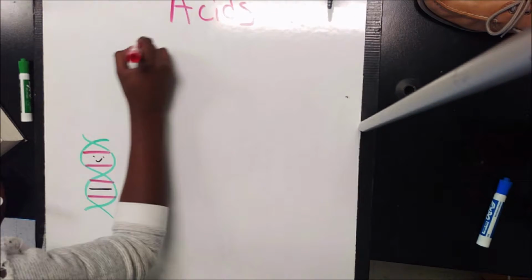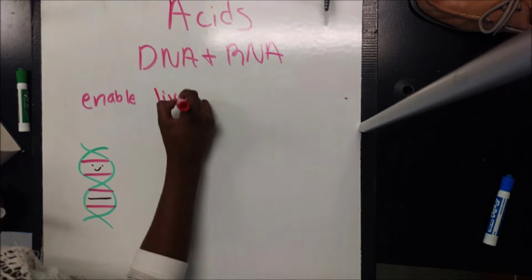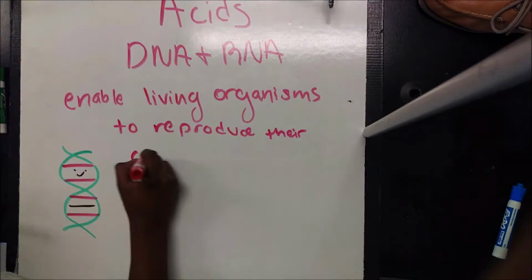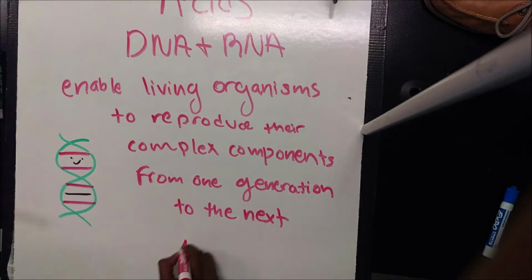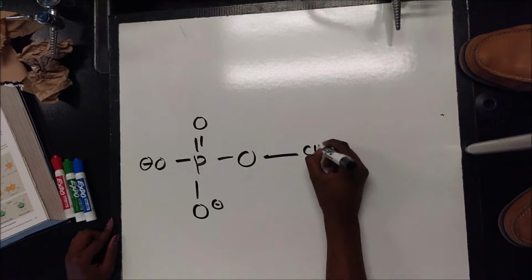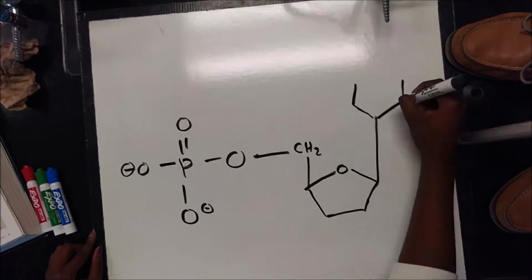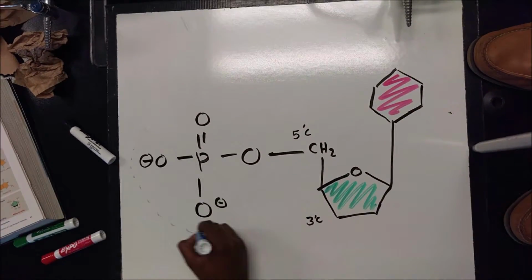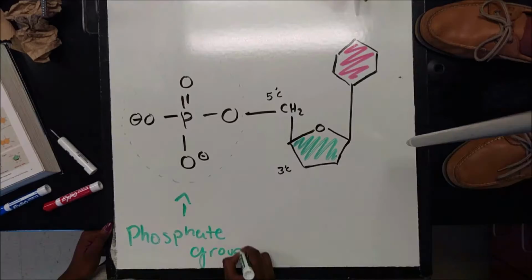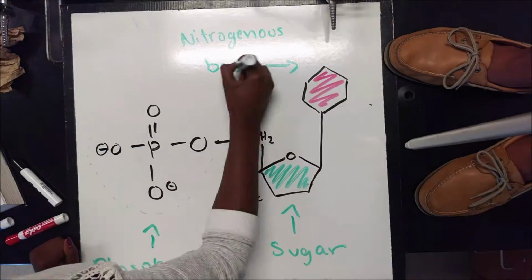Nucleic acids such as DNA and RNA enable living organisms to reproduce their complex components from one generation to the next. Nucleic acids are structured with a nitrogenous base and a phosphate sugar backbone. Nucleic acids are also polar due to the negative charge on the phosphate group.